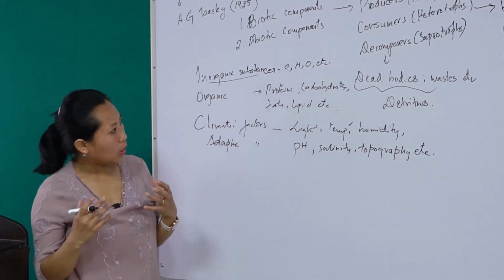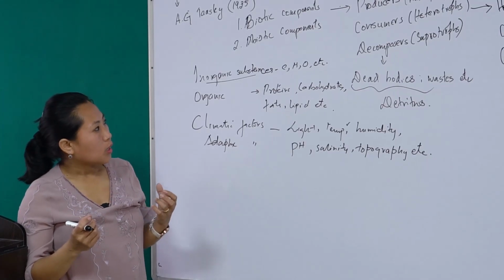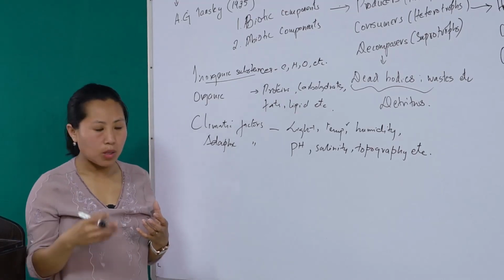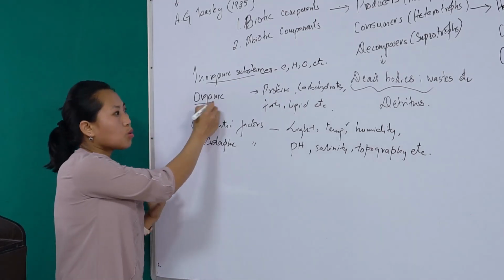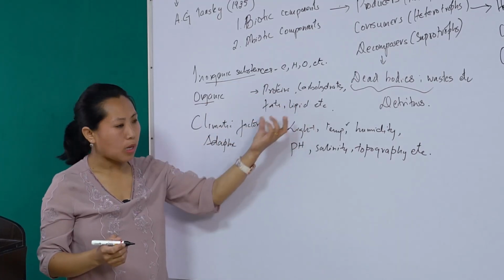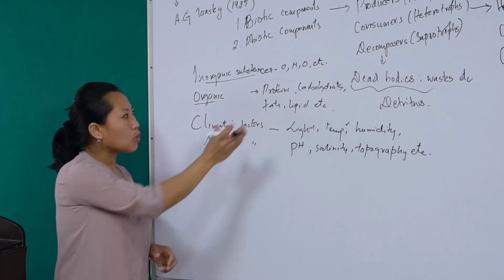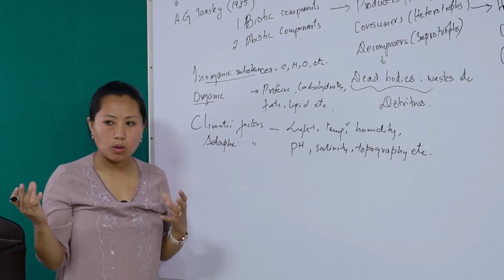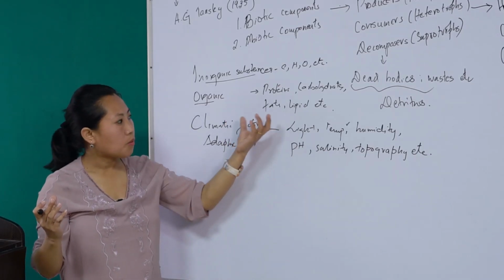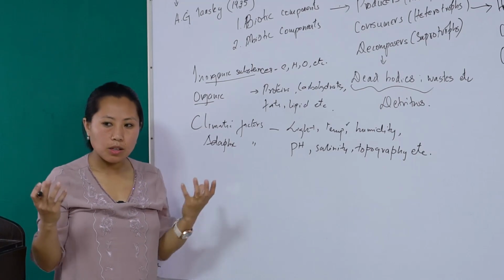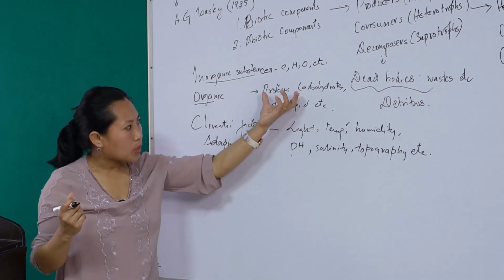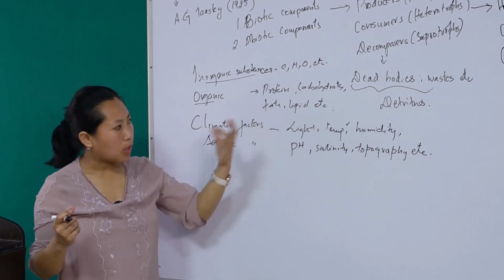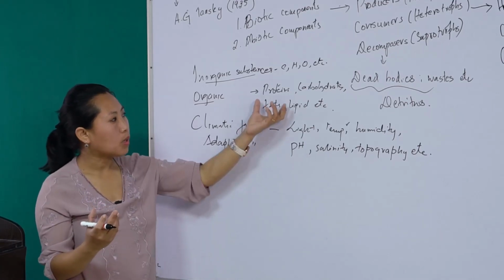cycling. They are involved in the cycling of the nutrients, and they are responsible for the constant flow of nutrients for the biotic community. And the organic substances include proteins, carbohydrates, fats, and lipids. These organic groups of abiotic components form a link between the living and the non-living world. These are synthesized in the bodies of plants and animals, and when they die, they are decomposed by the decomposers. So they form a link between the living world and the non-living world.